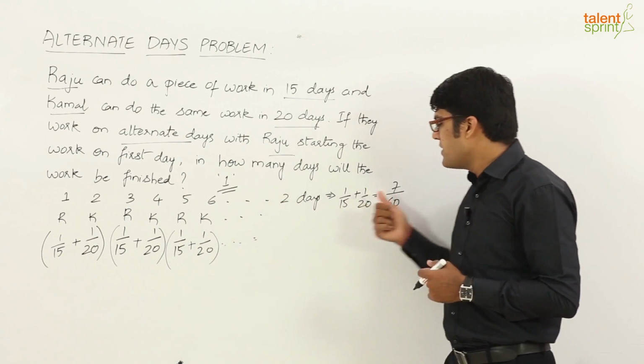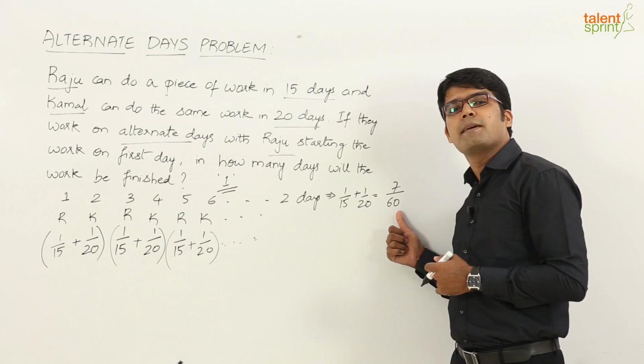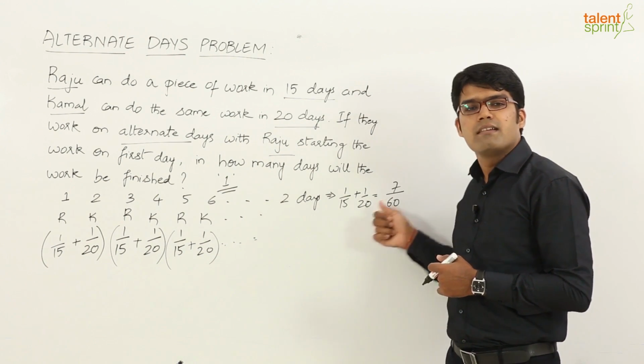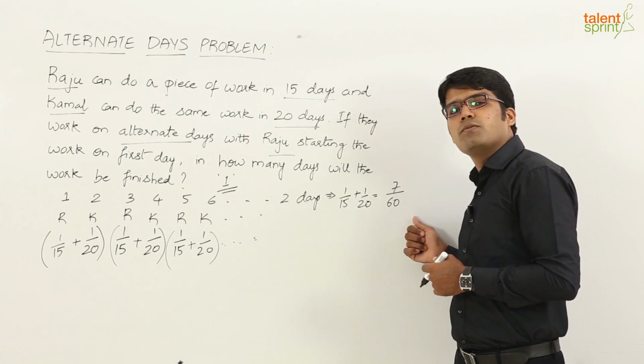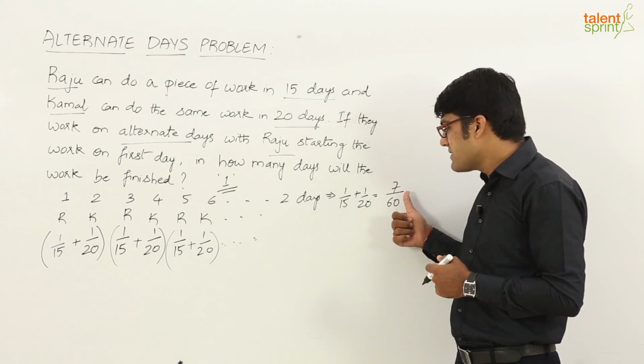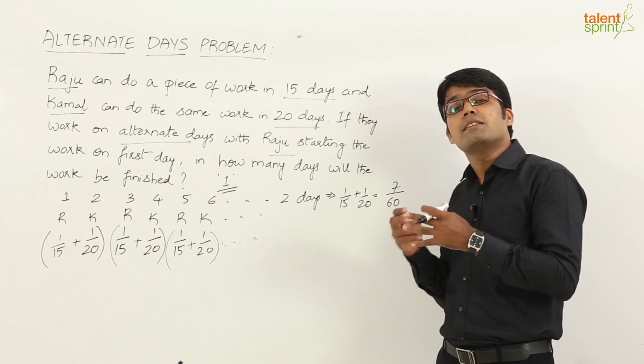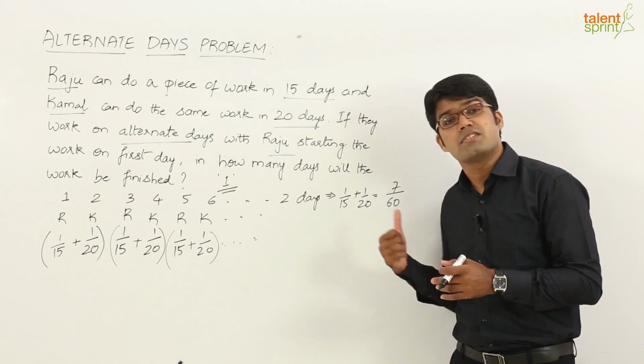So, in 2 days if you finish 15 by 60, multiply both the sides by 4, 2 into 4, 8 days, you will finish 15 by 60 into 4, 60 by 60, which is 1 unit. But since it is not a direct multiple here, we need to take something which is as close as possible to 60, which is the denominator.